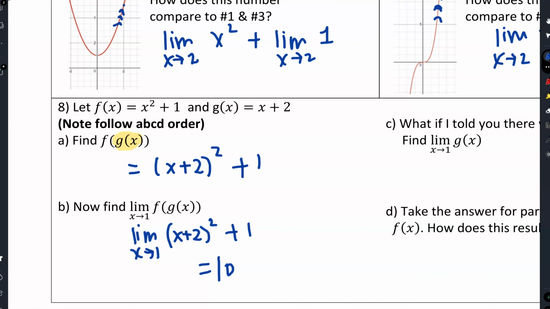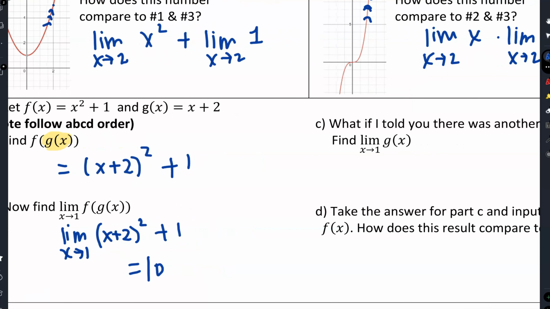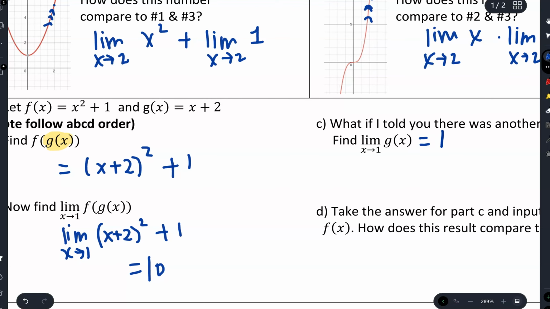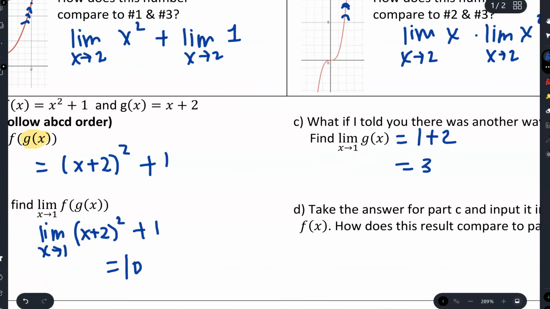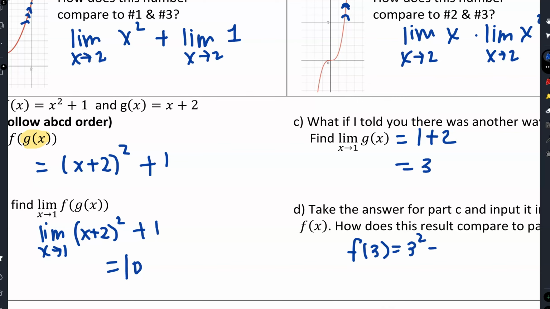All right. So how do you find the limit as x approaches 1 of just g of x? What's that going to be? It's 1 plus 2, which is 3. So I'm going to take this answer for part C and input it into f of x. How does this result compare? If I plug that in, that's 3 squared plus 1. Those are the same, because all you're doing is taking the limit of this one and then plugging that value, that y value, in there, because it is a composition of functions.